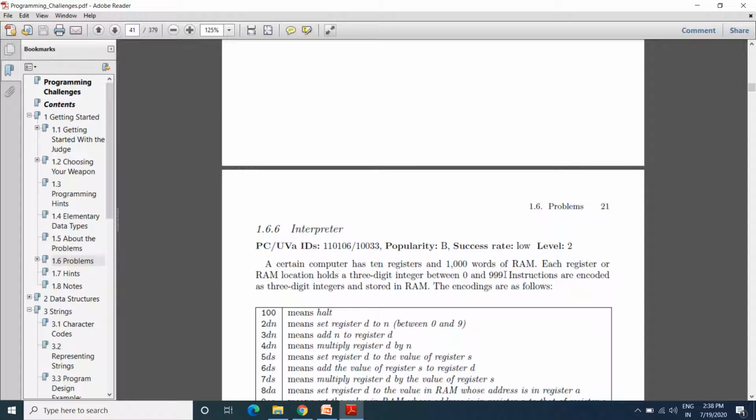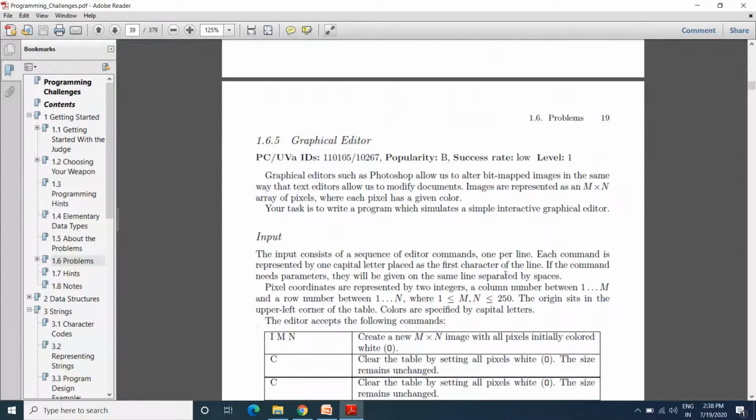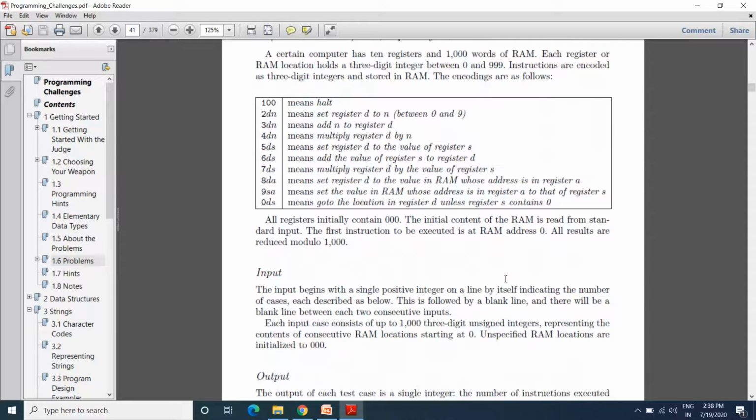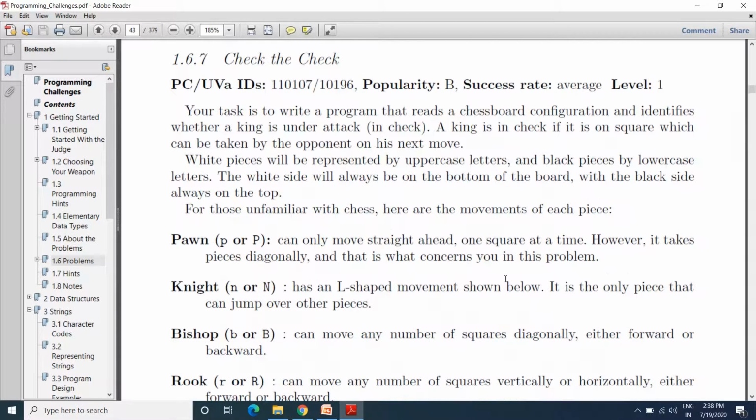So I will directly go to the problem. The graphical editor, then Jupyter, then we have the check. This is the problem statement we'll need to discuss, and it will show you the UVID numbers, its popularity, its success rate and its level. The popularity is B, whereas the success rate is average, and the level of this problem statement mentioned over here is 1.